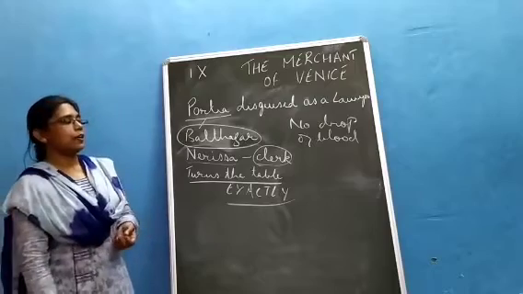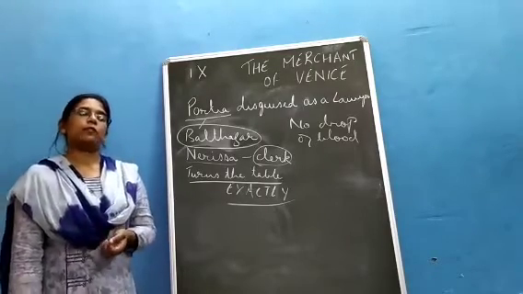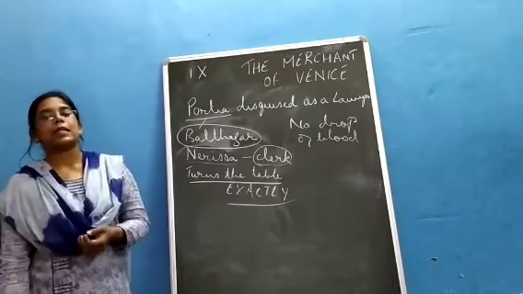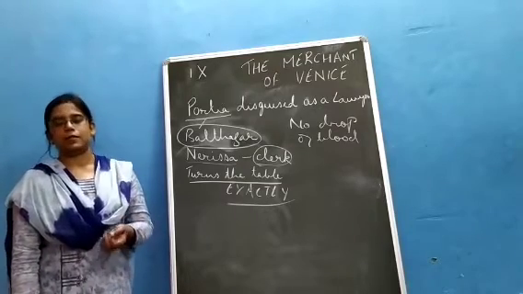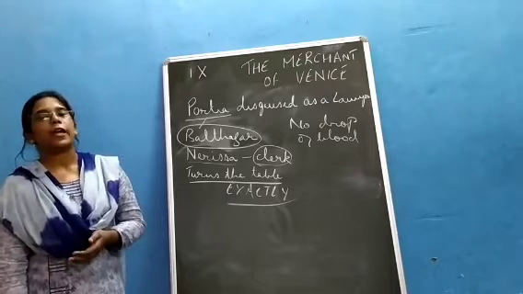And for that, according to the Venetian law, he has to give whatever money and property he has: half of the property and money will go to the state, that is the government of Venice, and the other half will come to Antonio.